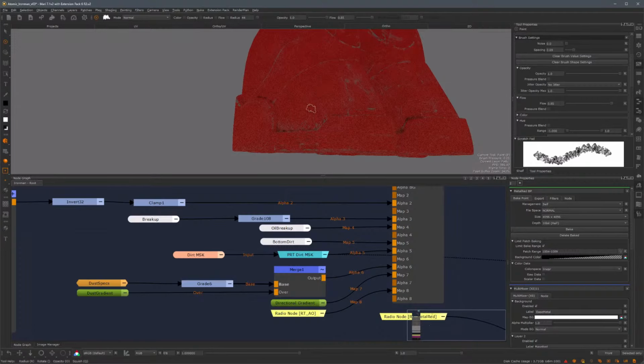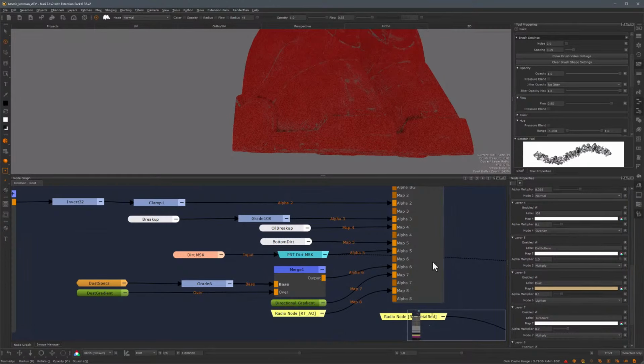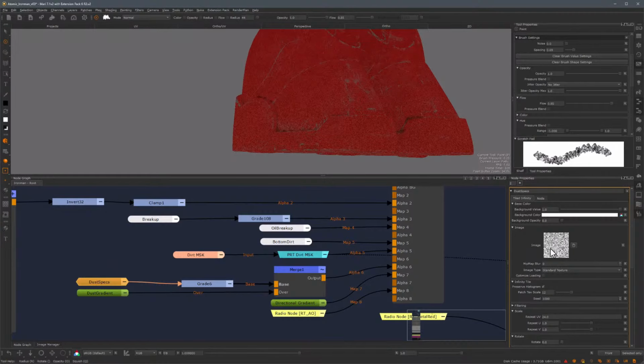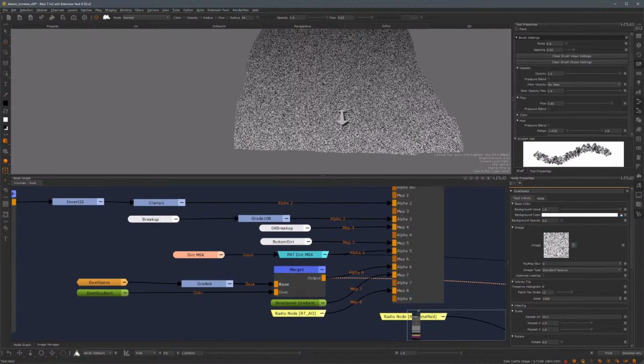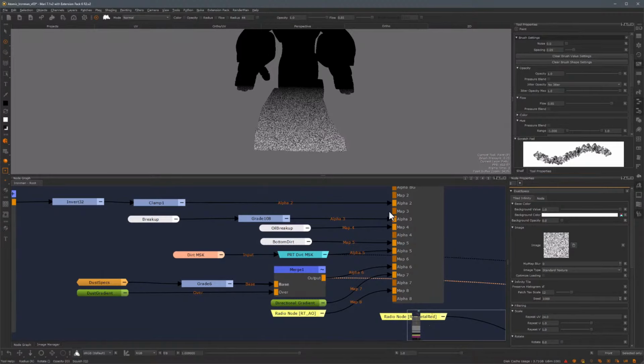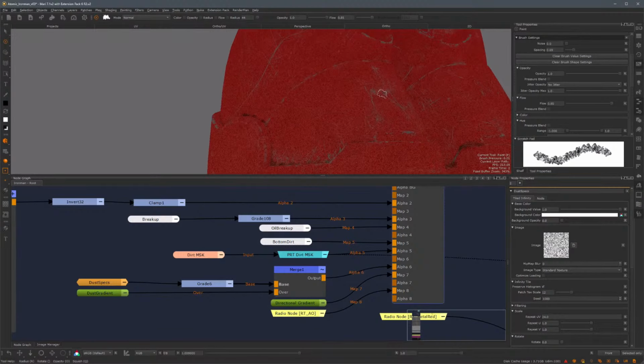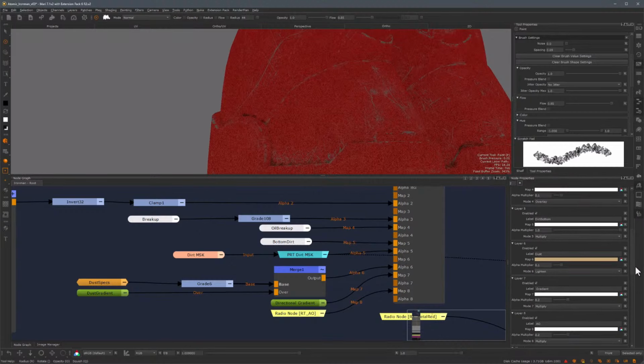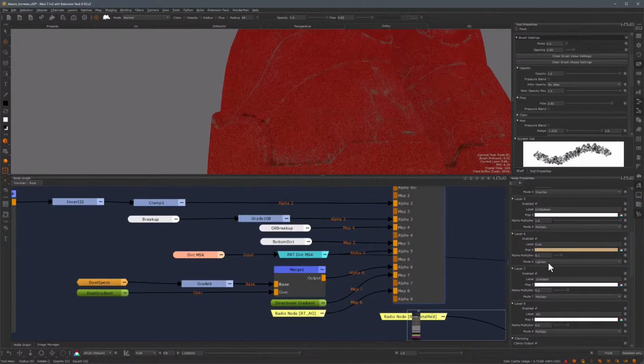I also wanted to add a bit of dust to his boots. In here I just have a color that's driven by this very speckly texture with a gradient on top of it. I have this mask that controls the height of the dust, and you can see that the whole thing is really, really subtle. It's set at an intensity of just 0.1.